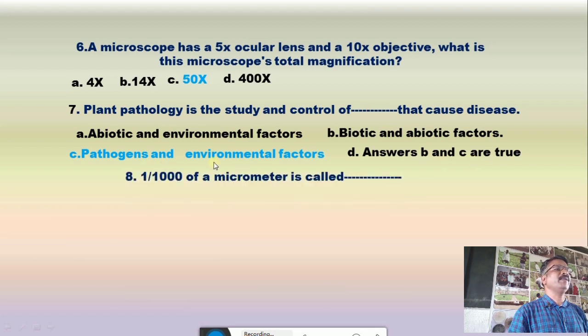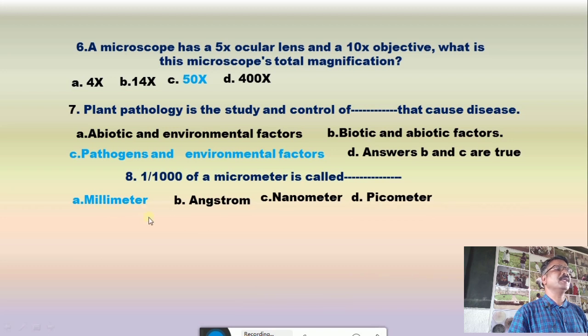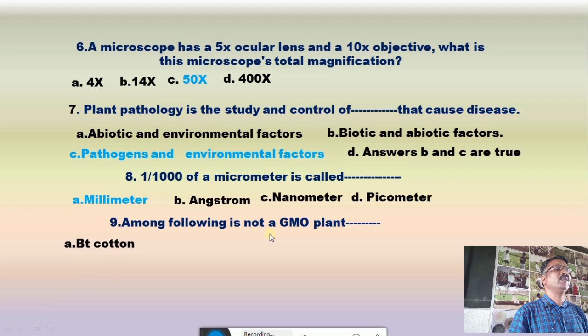Then question number 8, 1/1000 of a micrometer is called A. millimeter, B. angstrom, C. nanometer, D. picometer, and the correct answer is the millimeter. Then question number 9, among the following which is not a GMO plant: A. BT cotton, B. golden rice, C. tracy, and D. tomato, and the correct answer is tracy.